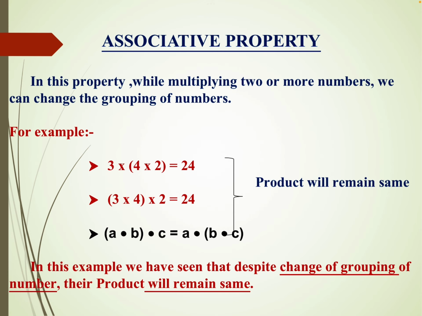So this property can be used in addition also. In this, the grouping we can change. Suppose 3, now the group is 4 into 2 and then multiply by 3. So we can write 3 into 4, we can change the group. Suppose we put one group as 3 into 4 and then multiply by 3. In this we are not changing the sign, but only changing the group. So the product, the answer, will not be different. So these properties will be very useful.